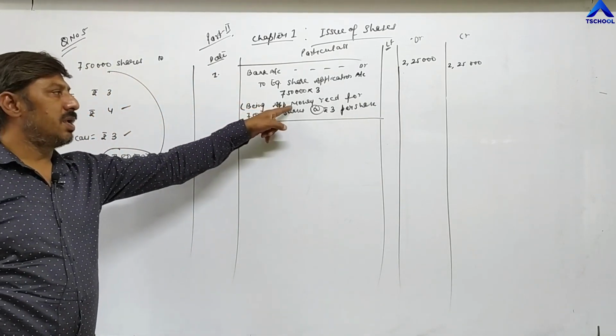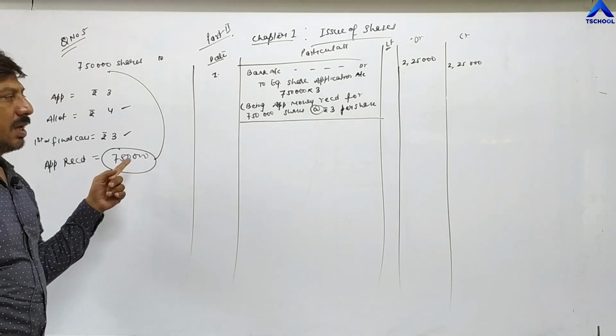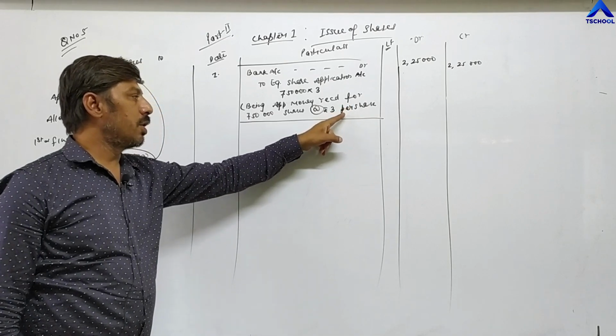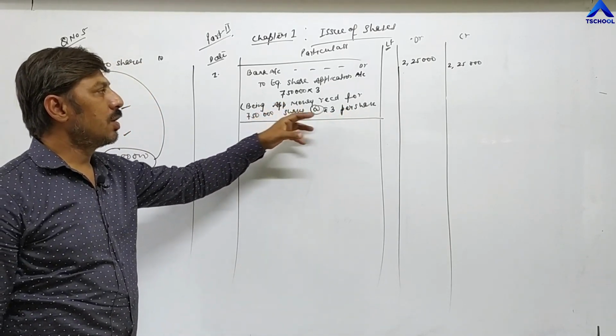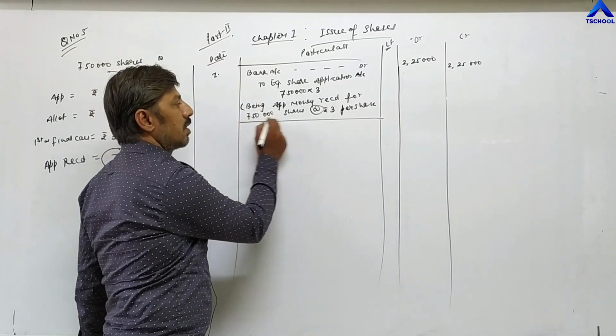According to per share we are receiving a total of 2,25,000 rupees, and in this way you have to close the account.